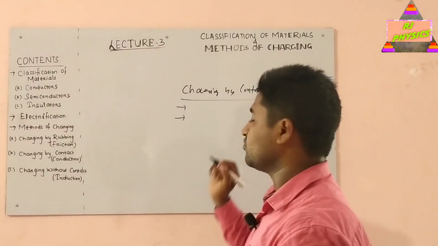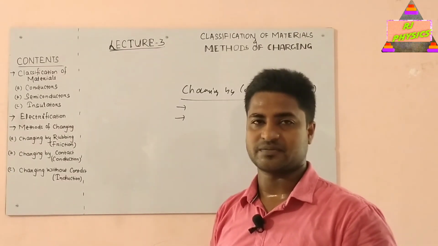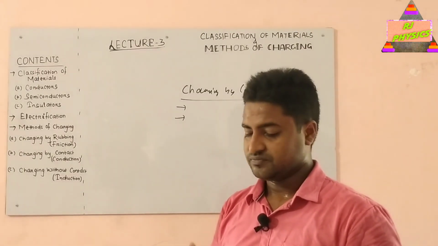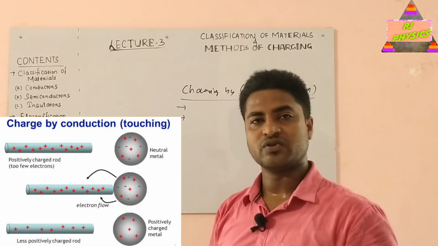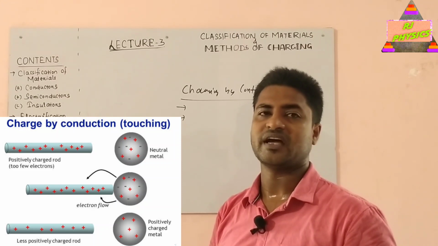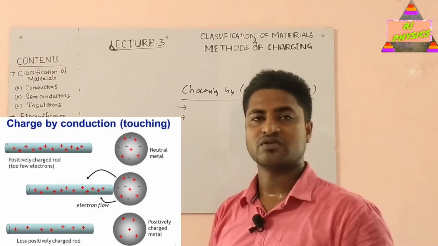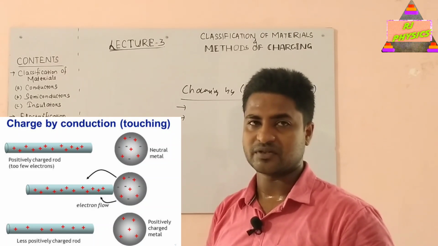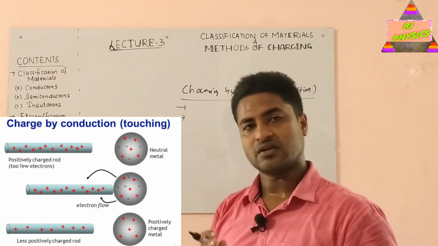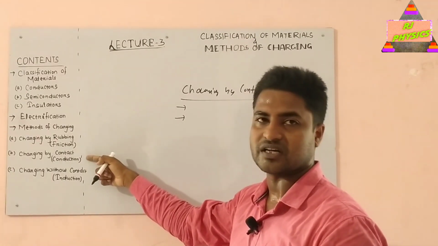Now actually what happens, I have already told you in the properties of charge that charge is transferable. When a charged body is put in contact with an uncharged body, a flow of electrons takes place from the body at higher potential to the body at lower potential. As a result, some of the electrons are transferred from one body to another, so the uncharged body becomes charged. This is called charging by contact or charging by conduction.